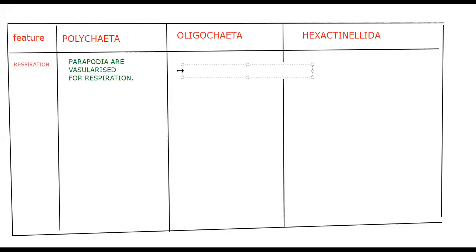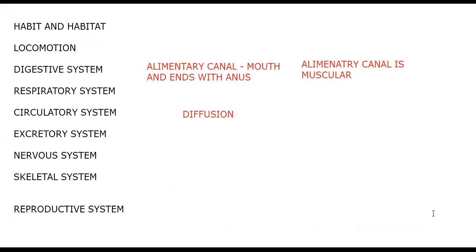In Oligochaeta, the moist body wall is used for respiration. Here also there are no special respiratory organs; respiration is through the body wall. Next, the circulatory system. A closed vascular system is present here, a closed blood vascular system. What is a closed blood vascular system? If blood vessels as well as blood capillaries are present, we can say closed vascular system.